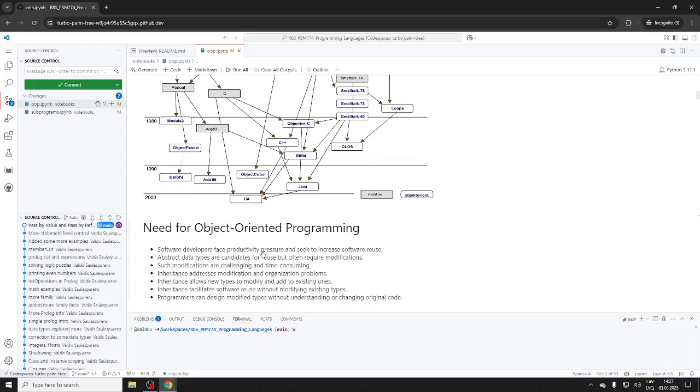So the need for OOP, why it's everywhere these days, sometimes maybe not necessarily needed, but it's still there, is the productivity pressure. It's a way of managing larger projects. This object-oriented approach lets us combine the work of many people.